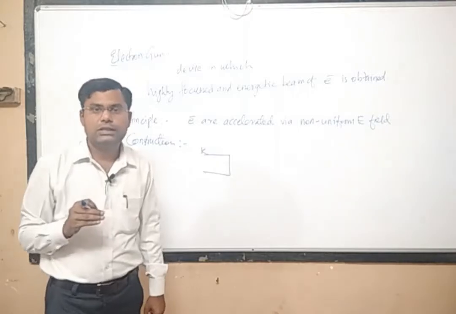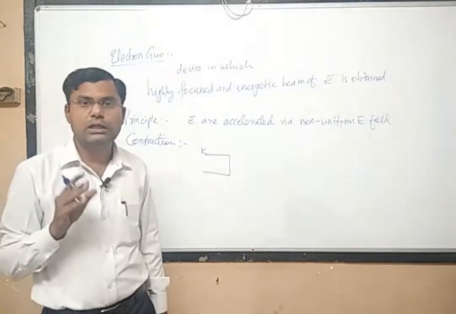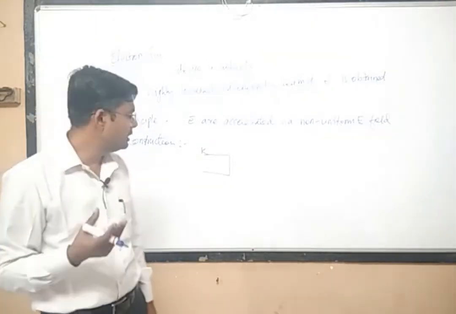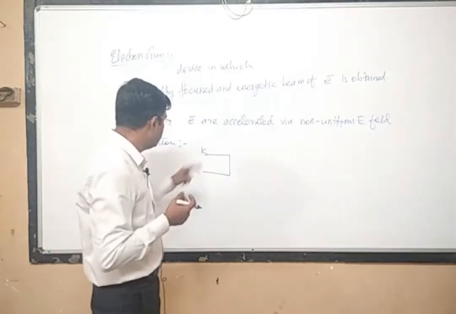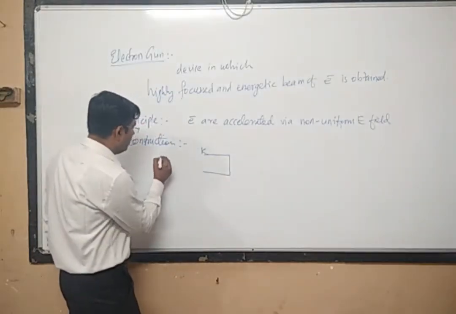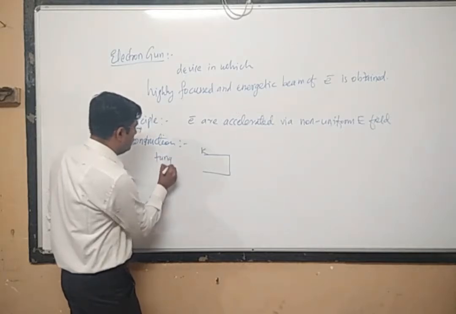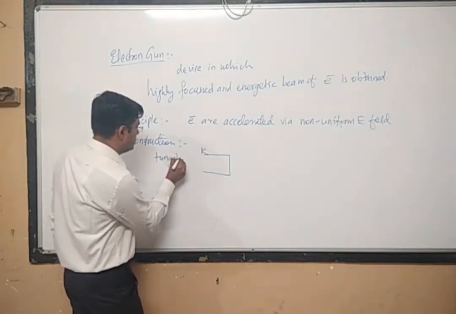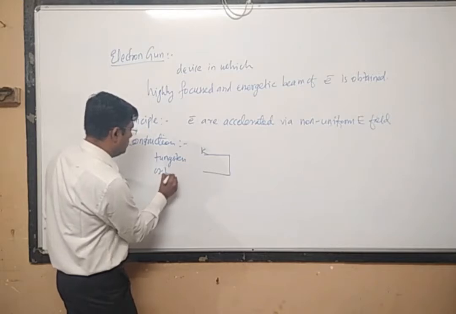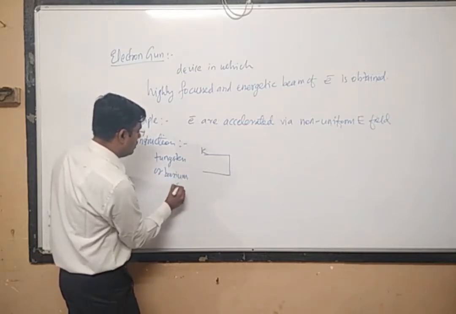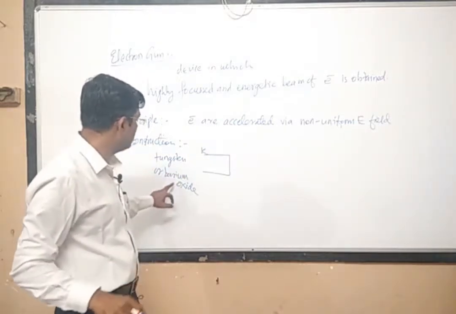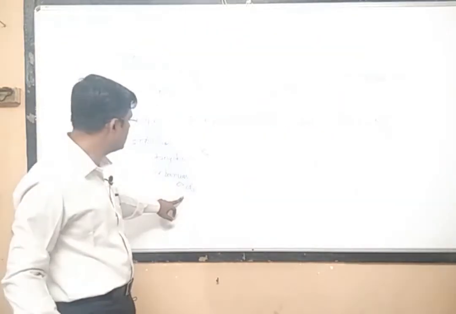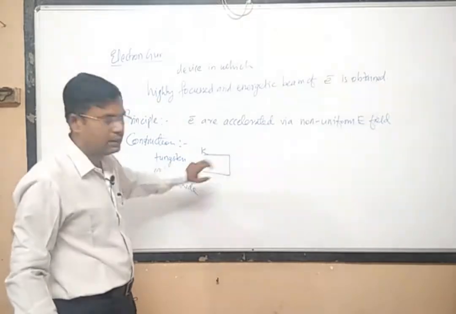What is the job of this cathode? The job of the cathode is to emit the electrons. It will be connected to the negative terminal of the battery, and this particular cathode material will be made with the help of tungsten or barium oxide and other oxide materials also. So normally tungsten or barium oxide or any other oxide materials are used to prepare this cathode material.